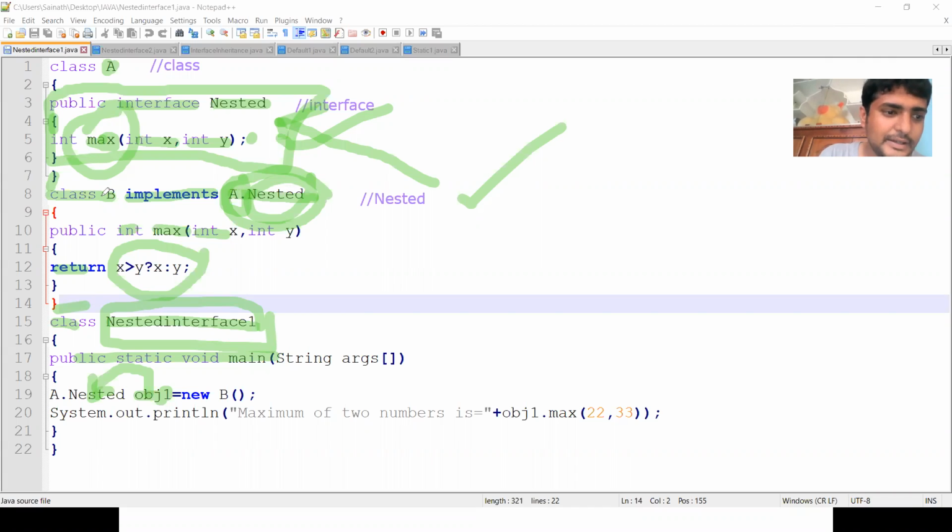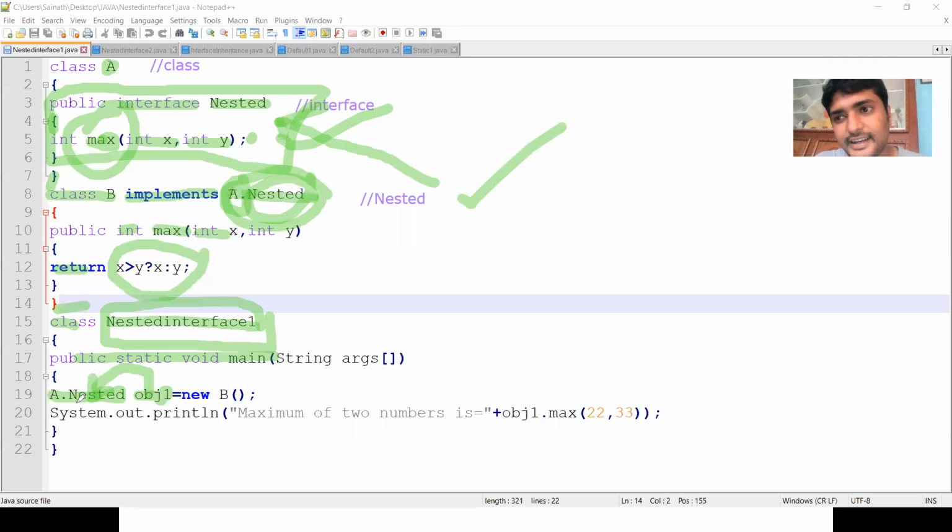Here the class is B. Or we can write the interface. The method is in the interface, so we have to refer to the interface, or we may refer to the class also. Here the interface is A dot nested.